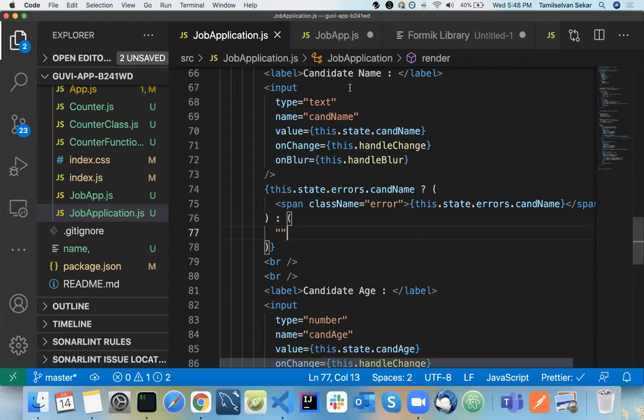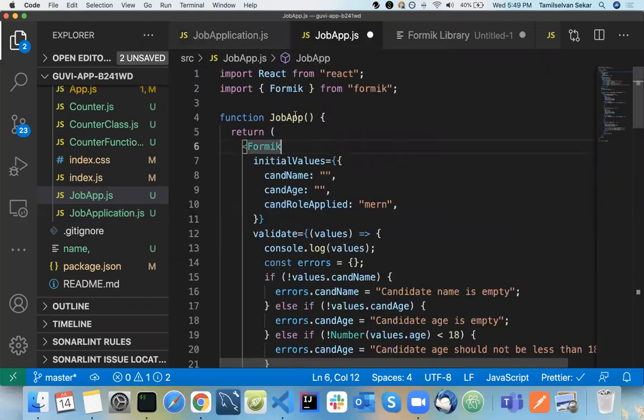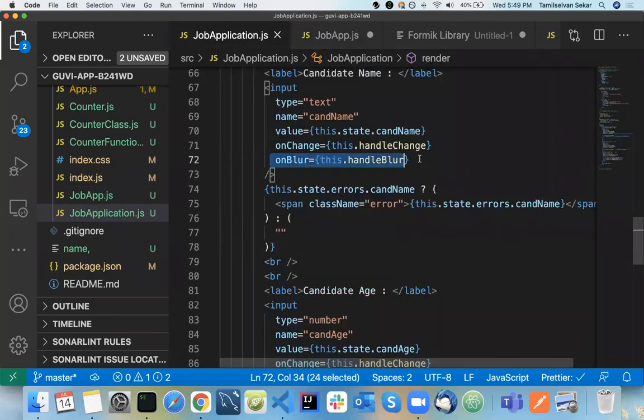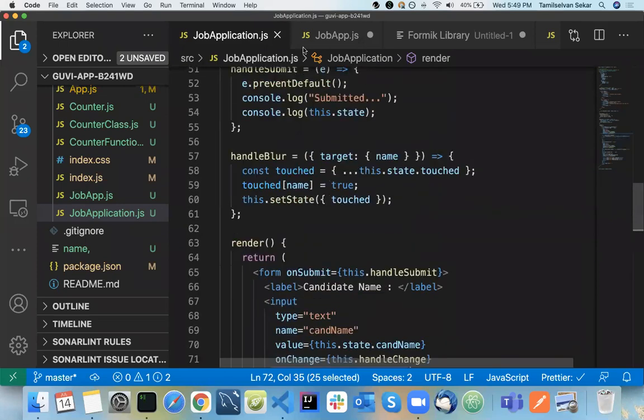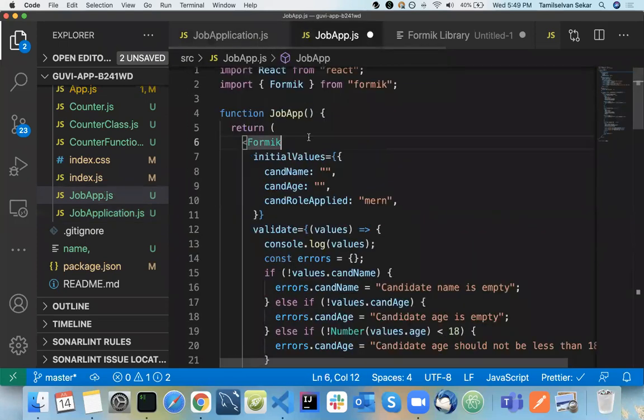So in the onSubmit function, you need to call the validate function. That's how we need to do it. Now in your job app, the same thing. The only thing is your handleBlur, like onBlur. Everything is going to be handled by your Formik library itself, so we are not going to do anything.